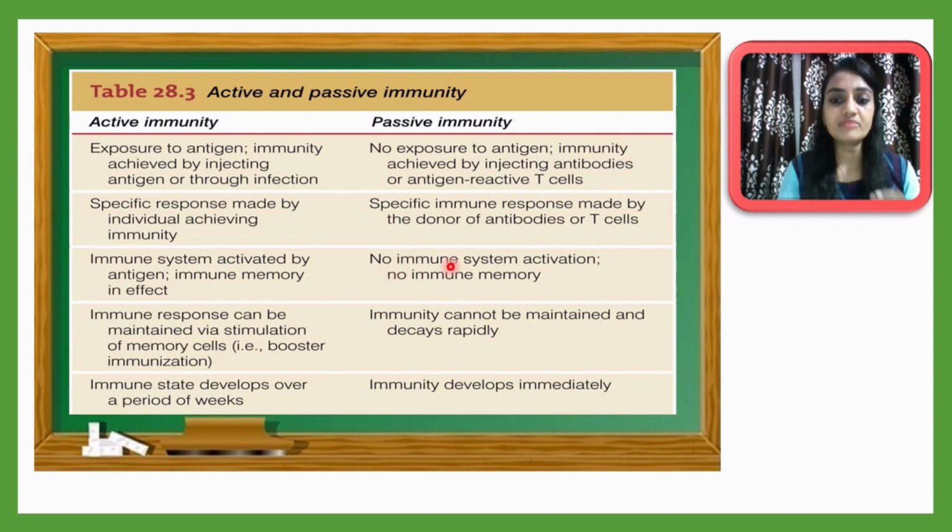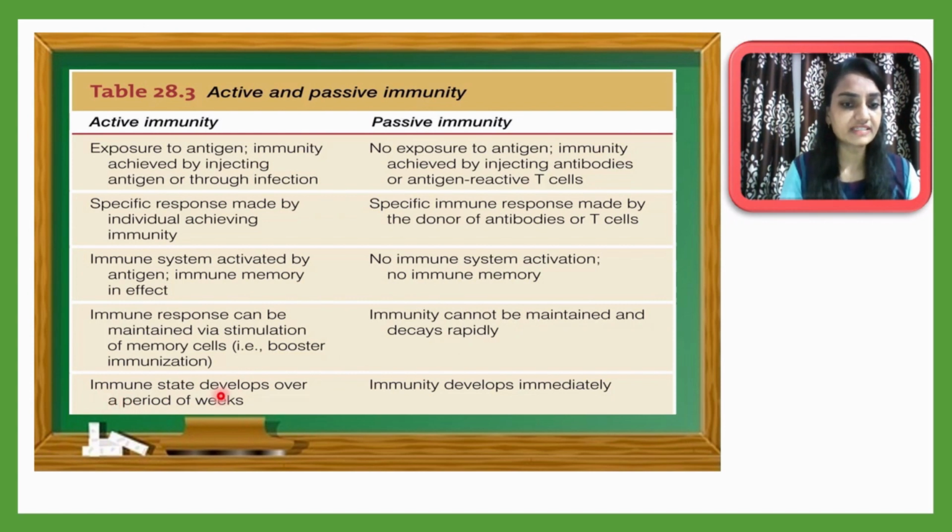In passive immunity, no immune system is activated and there is no immune memory, because its own immune system is not activated, since all the antibodies are donated. In active immunity, the immune response can be maintained by stimulation of memory cells. But in passive immunity, immunity cannot be maintained because antibody production is not done inside the human body. That's why it decays rapidly, so it is not long term.